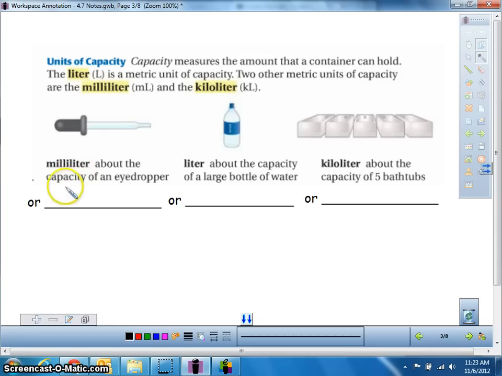Another thing to think about with a milliliter would be 2 drops of rain, maybe. 2 drops of rain or drops of water. We could also have a liter, which is about the capacity of a large bottle of water. You see people carrying around water bottles all the time. That's similar to a liter. Or we might say similar to a paint can would be another reference.